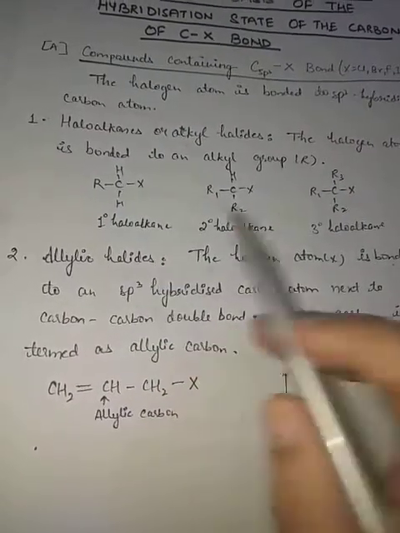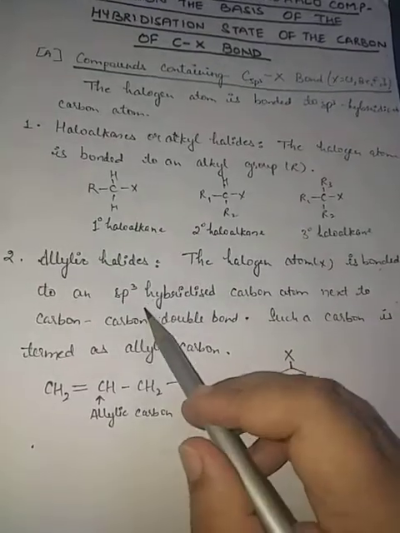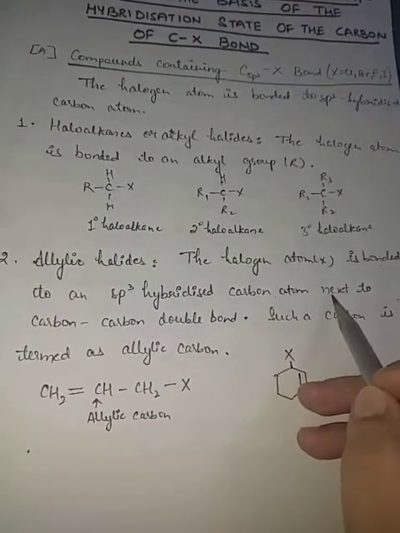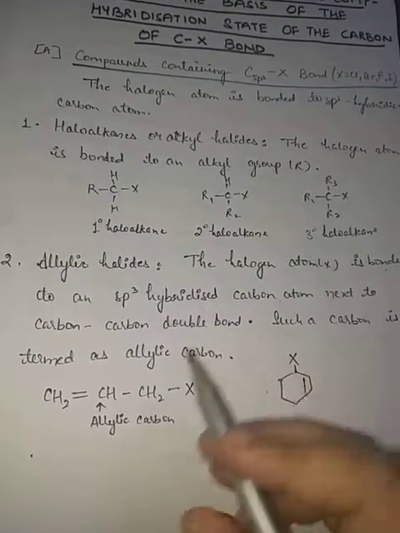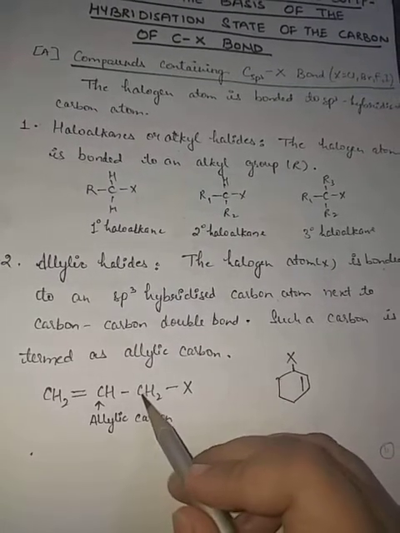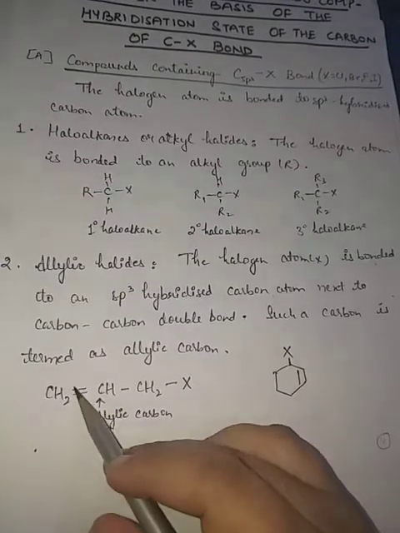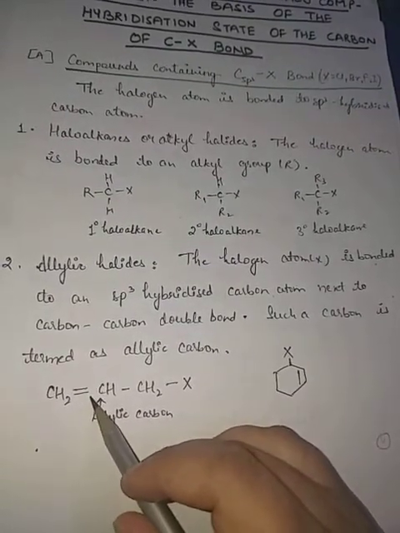Its second category is allylic halides. In allylic halides, the halogen atom X is bonded to an sp3 hybridized carbon atom next to a carbon-carbon double bond. See, this carbon atom is sp3 hybridized, and next to that carbon atom is the carbon atom where the carbon-carbon double bond is present.